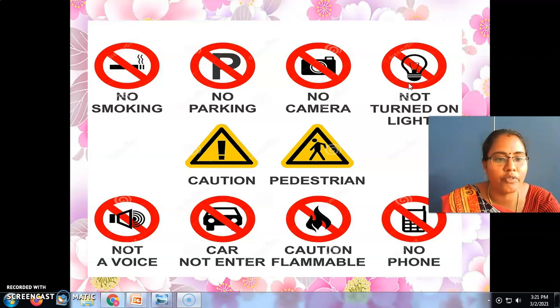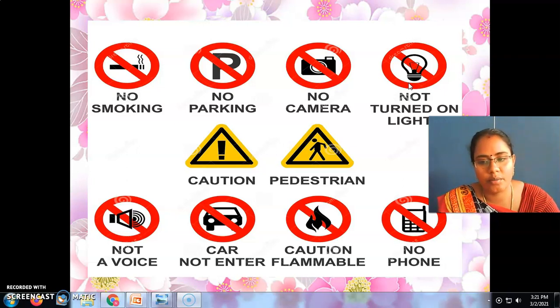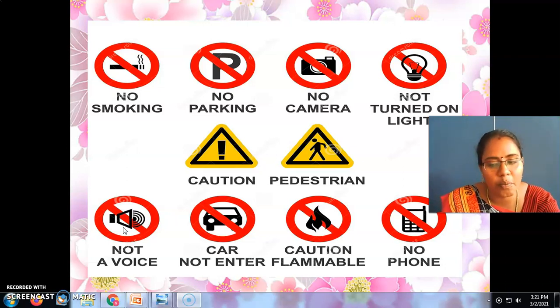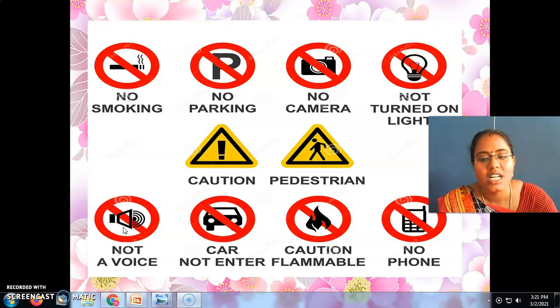For this symbol we have to dim our light, which means the bright light we should not show to the opposite persons. And no noise, which means in that place we should not make a horn sound. Car not enter, which means cars will not enter that place. Caution, which means flammable, here also we should not go. No phone, we should not use a mobile phone.